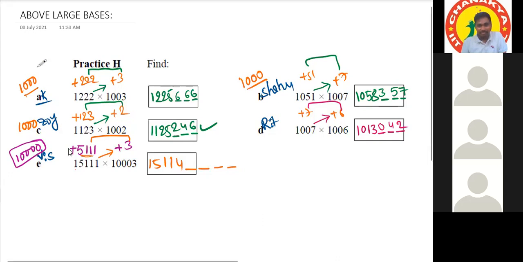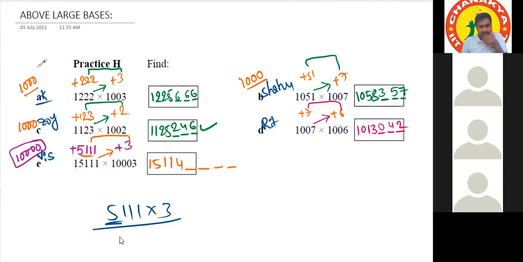5111 into 3 will be 15,333. Simply 5 threes are 15,000 and 333. But there are only 4 places, so we have to carry 1. The answer will be 1, 5, 3, 3, 3, 3.